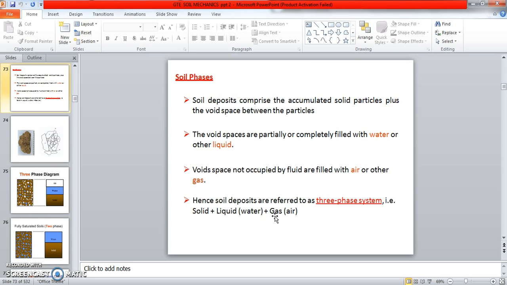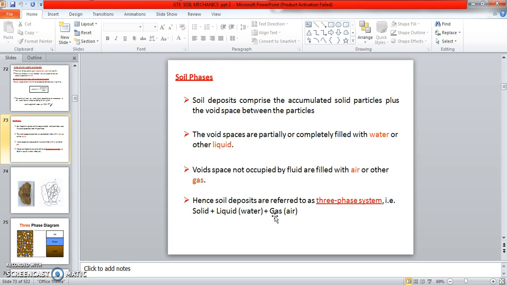Okay, so next one, soil phase. What is meant by soil phase? Soil is a deposit comprising accumulated solid particles plus void space between the particles. Actually, the meaning of soil deposit is this: with the flow of water, the bed of the soil will be eroded. After the overflow of water, it will erode and weather, and after that we get gravel, sand and silty clay. Like that it will be deposited.